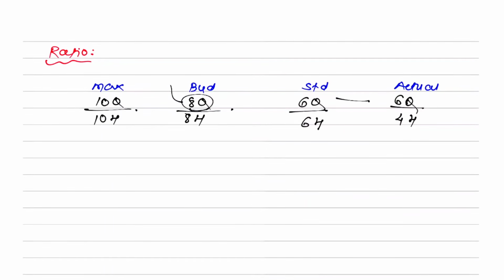Now, what can I say? You wanted to achieve an output of 8 questions, but you achieved how much? 6 questions. So is your activity level more than expected or less than expected? Less. You are thinking to solve 8, but you solved only 6. So what percent have you achieved? It is 6 by 8 into 100. It cannot be 8 by 6. Out of 8 you have achieved only 6 of the target. So 6 by 8 into 100.